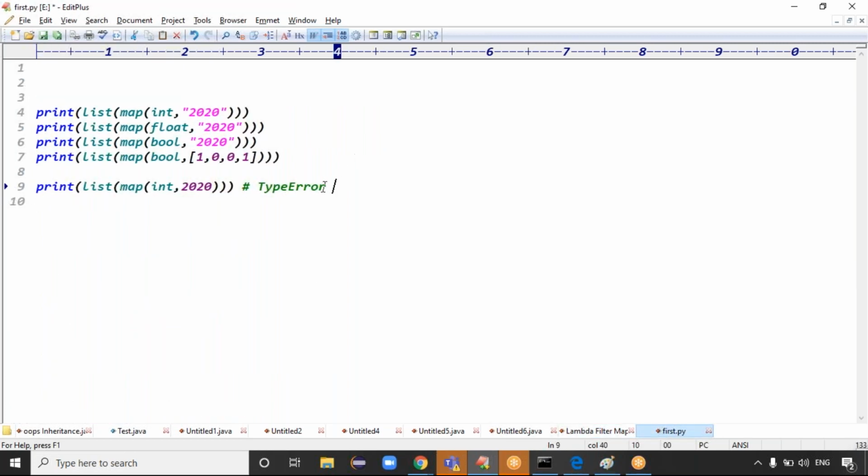See this line, guys. On this line we got an error. Why is this line an error? While applying filters and mappers, make sure that the input data must be iterable data.